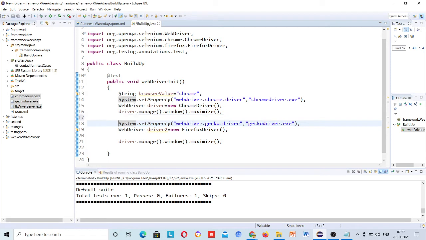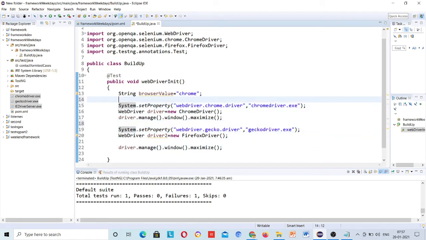Okay, so here I have maximized Chrome, and if I want to launch, once we design the framework, then try to do that with the same thing you have performed, and let me know whether that is working.